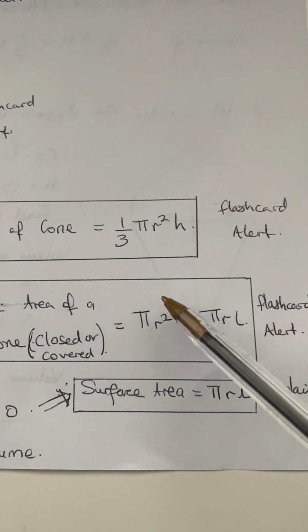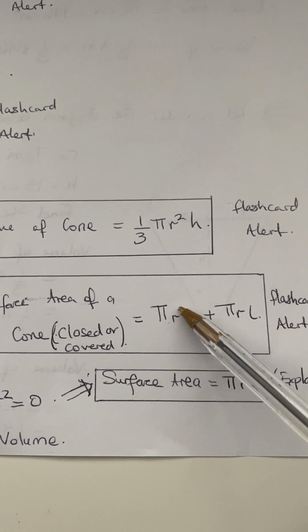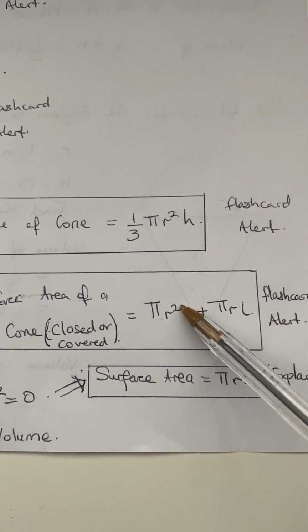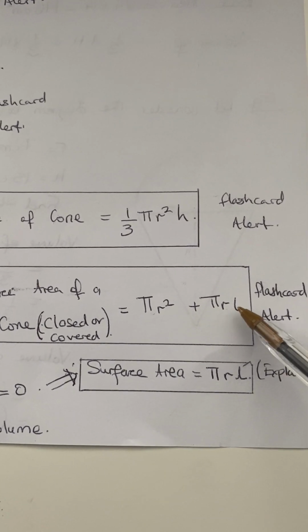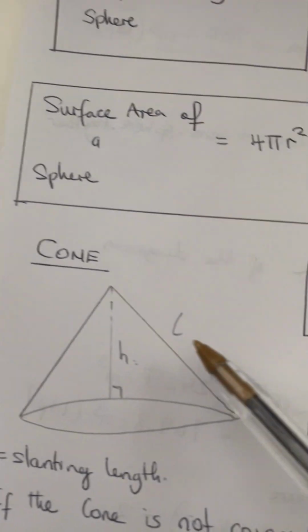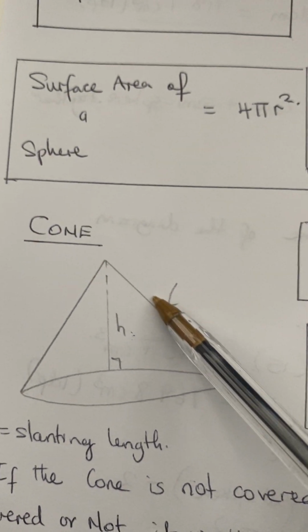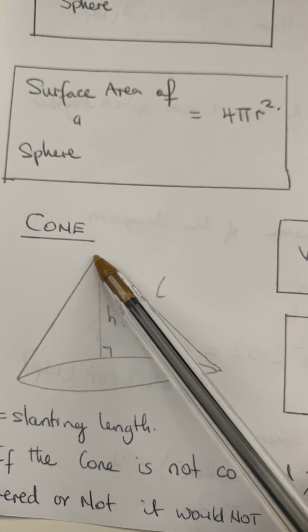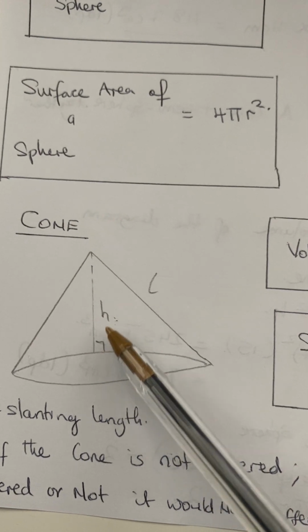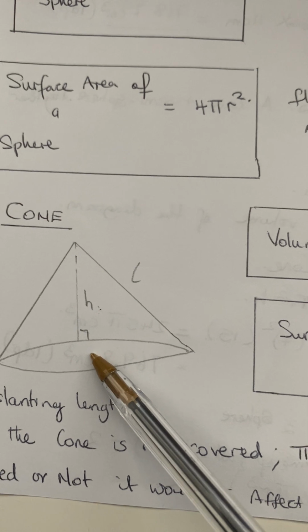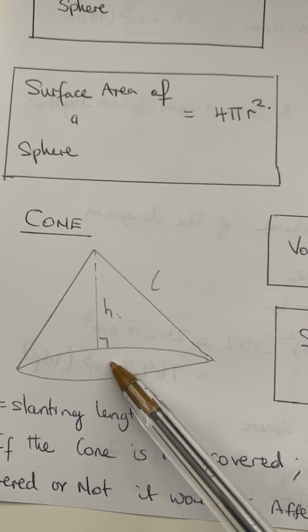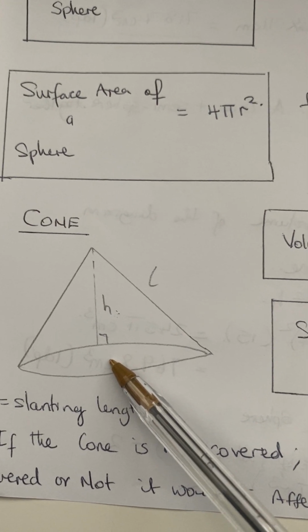So that bit will become pi r squared, plus pi r l, where l is your slanted part and h is the straight part from the top to the center. Look at the diagram again.